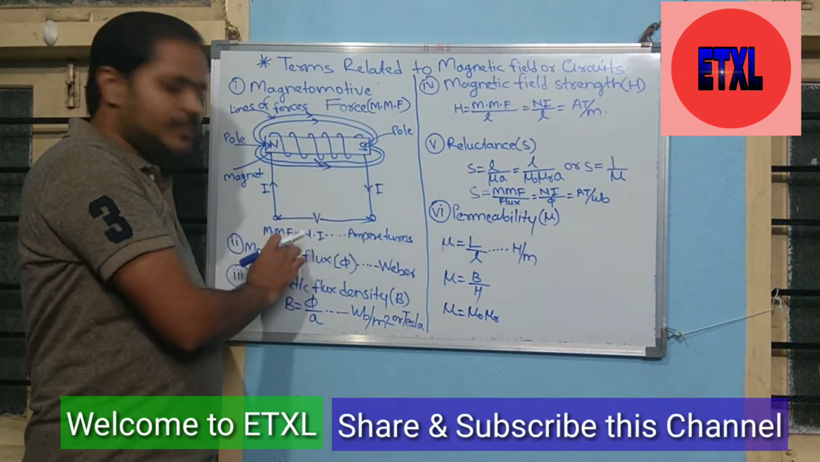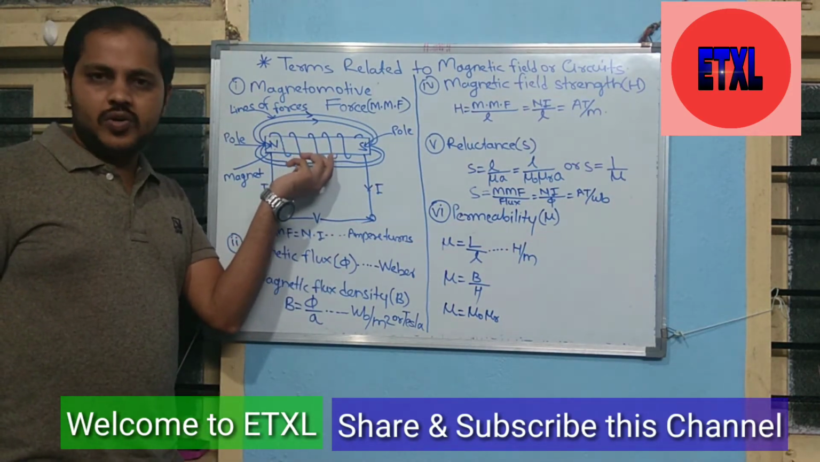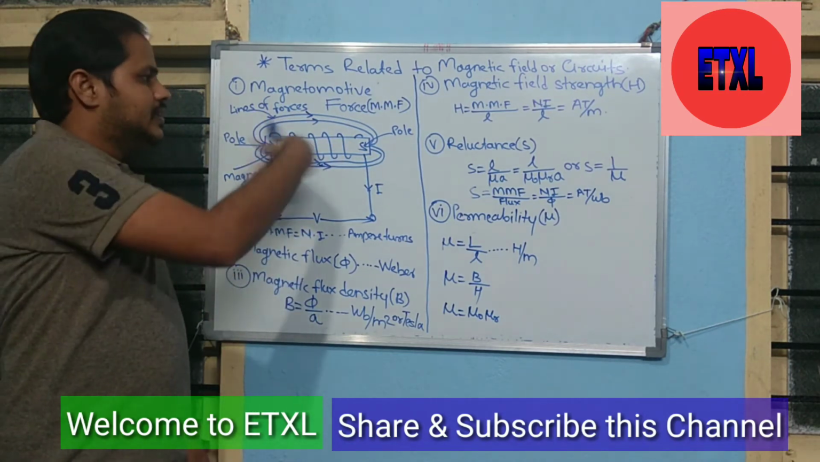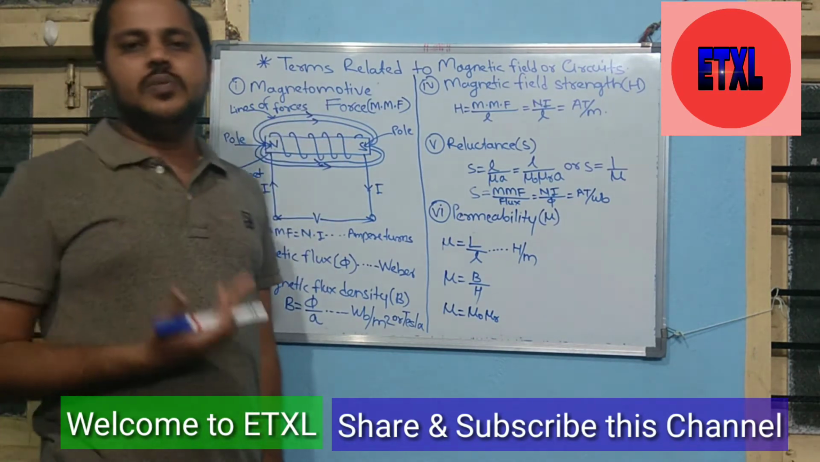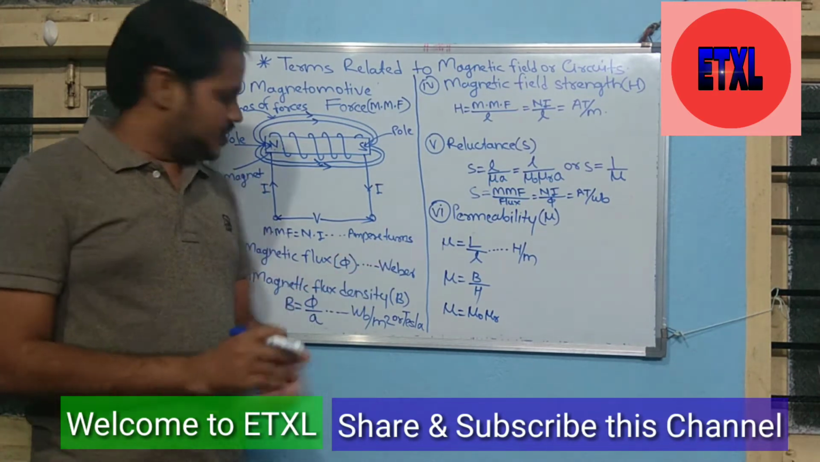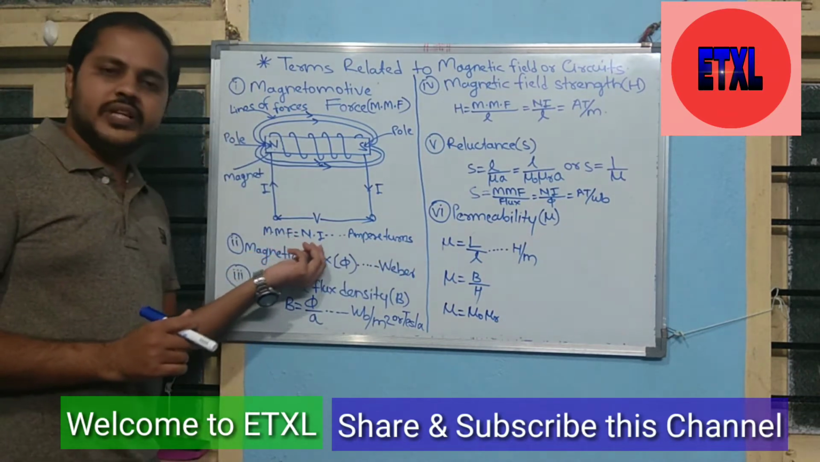What is the formula? MMF is equal to N into I, meaning the number of turns of this wire or coil into the current flowing through the circuit. Because of the current flowing, there is generation of lines of force. And the unit is ampere turns. What is the unit? Ampere turns. MMF is equal to N into I.